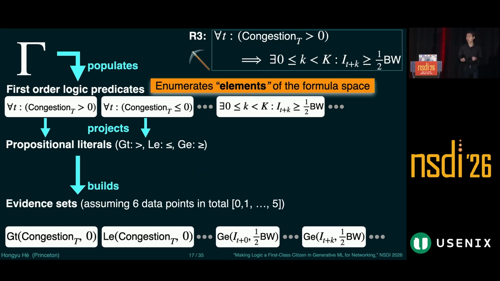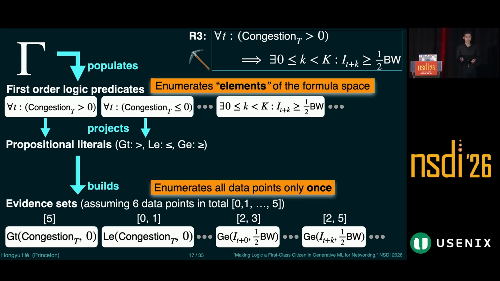Then NetNomos builds evidence sets. An evidence set is a set of data points that satisfy a specific literal. In this case, for example, the first literal is satisfied by one data point, and the second is satisfied by two data points, and so on. And again, this enumeration of all the data points happens only once instead of repeatedly.